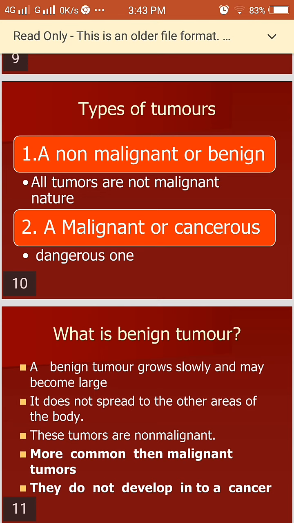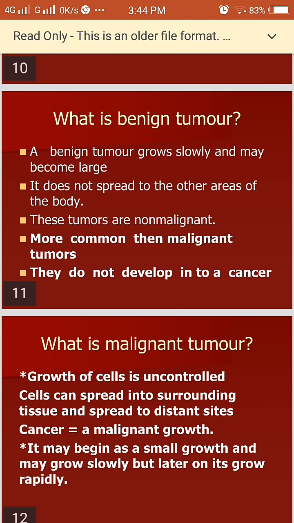What are the two important types of tumors? Tumors are further classified into two important types: benign tumors and malignant tumors. A benign tumor is otherwise known as non-malignant, and malignant tumors are otherwise known as cancerous tumors. But the important point is that not all tumors are malignant in nature, while cancerous tumors are very dangerous.